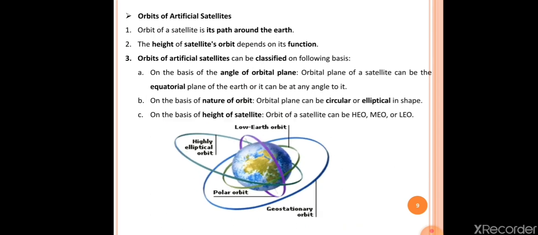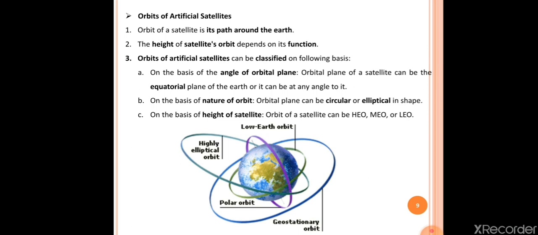In the next slide, we will see a diagram showing the different orbits: low earth orbit, highly elliptical orbit, polar orbit, geostationary orbit, as well as medium earth orbit and high earth orbit.